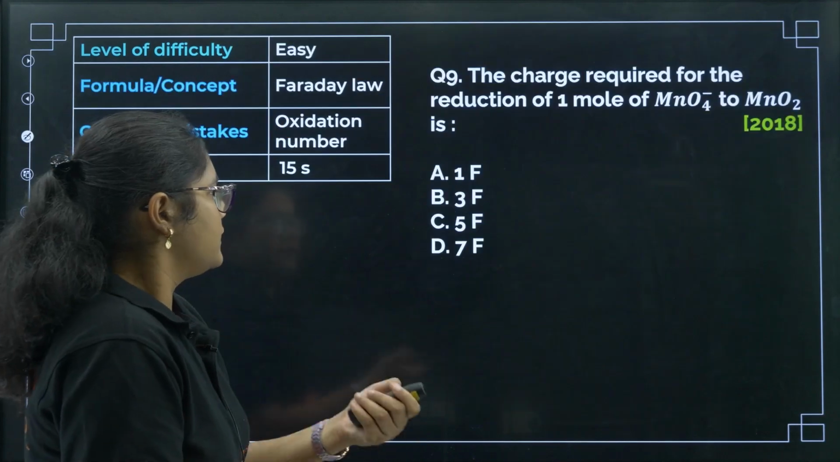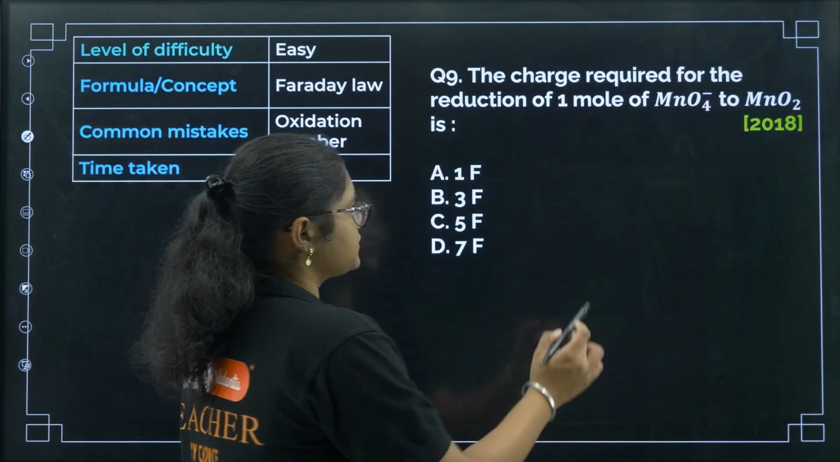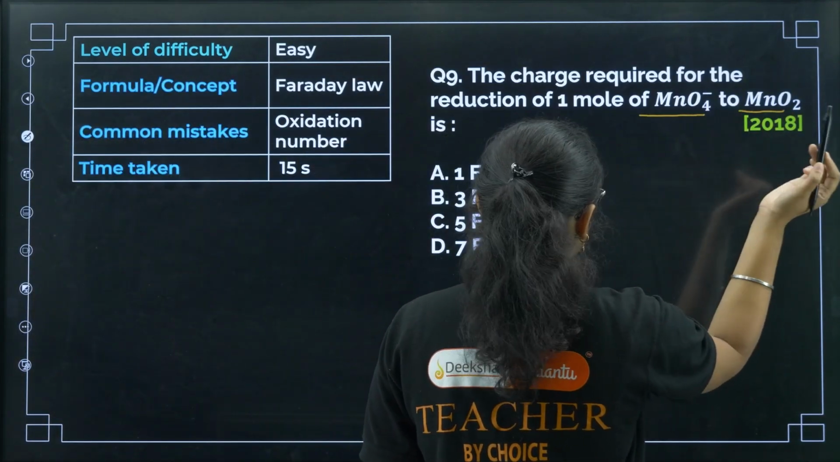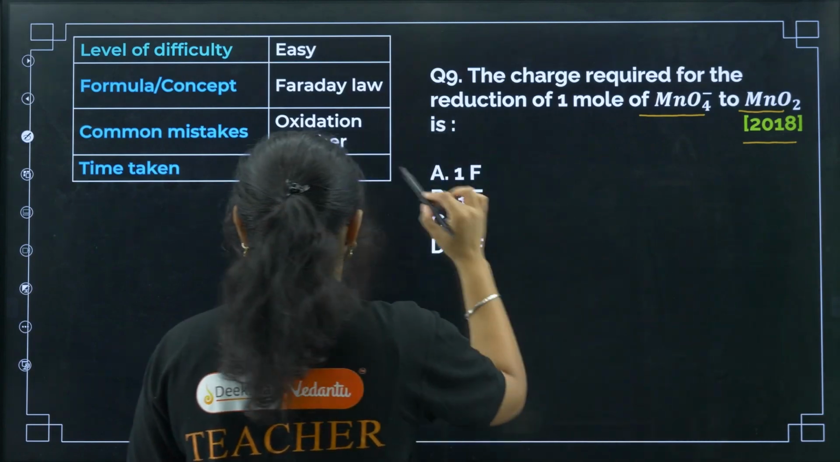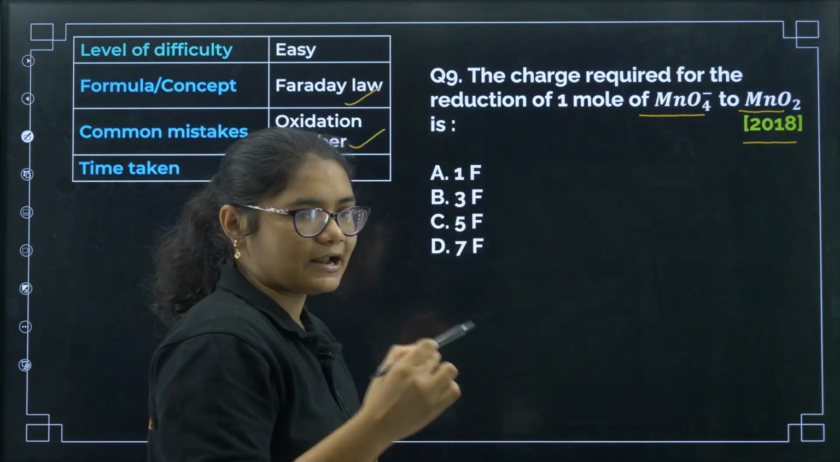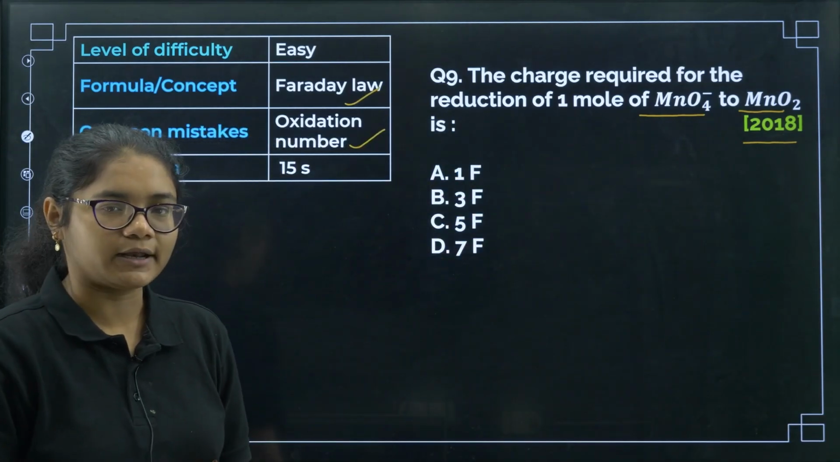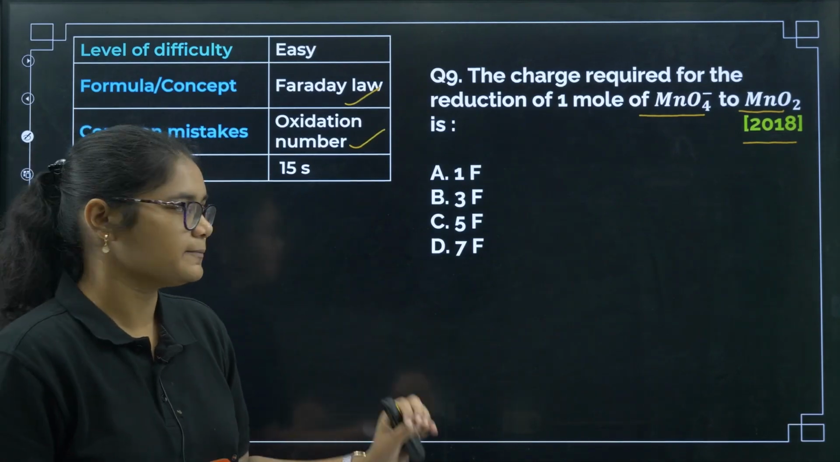Okay. Next, the charge required for the reduction of 1 mole of MnO4 minus to MnO2, 2018 question. So again Faraday's law, oxidation number calculation. If you are able to do it correctly, then this question will be very easy.